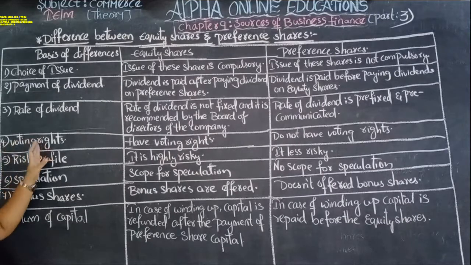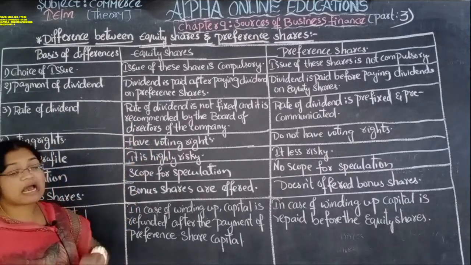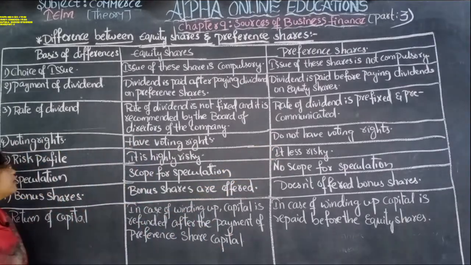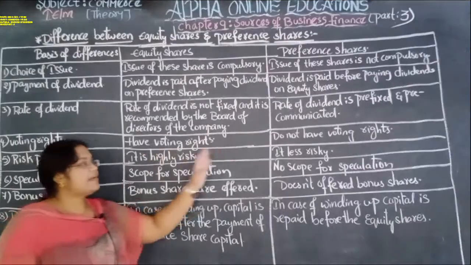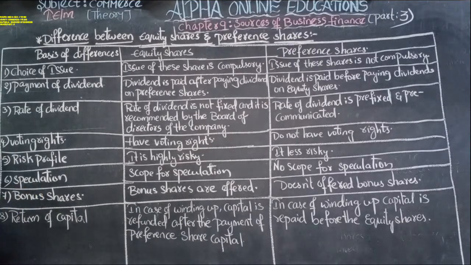Next, voting rights. Equity shareholders have the voting right. Preference shareholders have no voting right. Next, risk profile. Equity shares are highly risky and preference shares are less risky. Next one is speculation. Speculation means investing in certain assets with the knowledge that there is a risk while investing in certain assets.